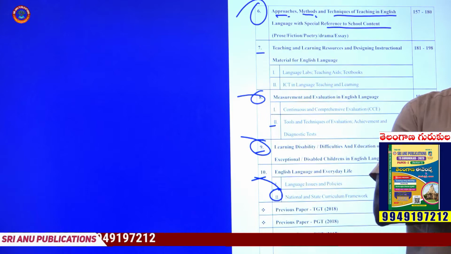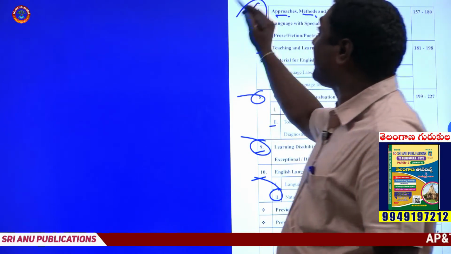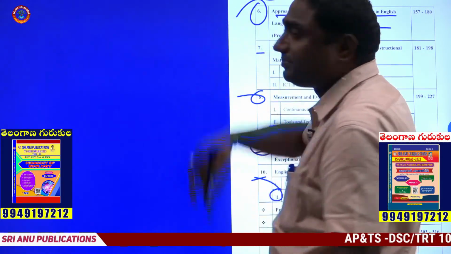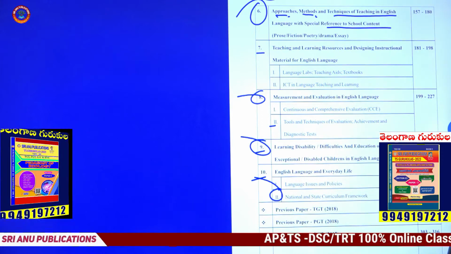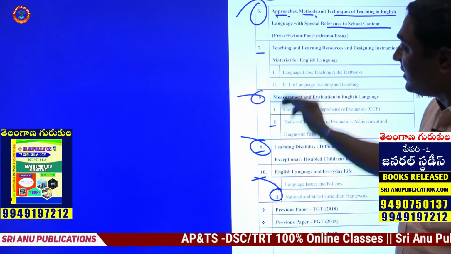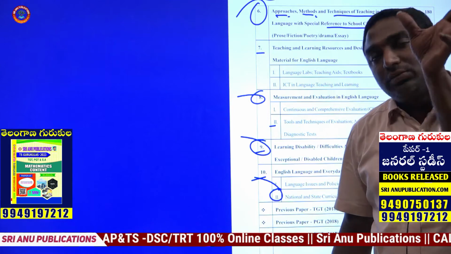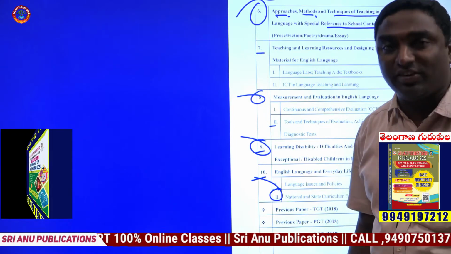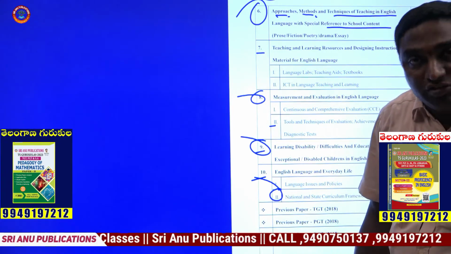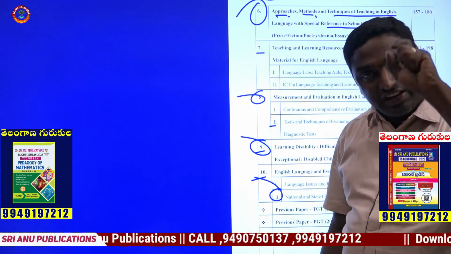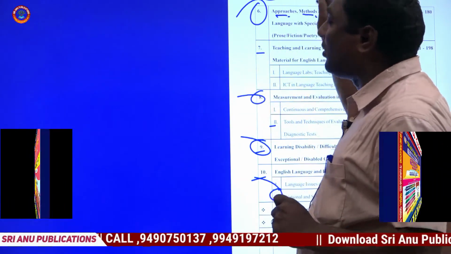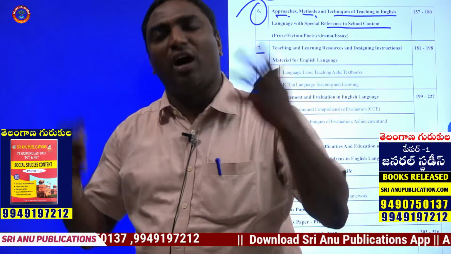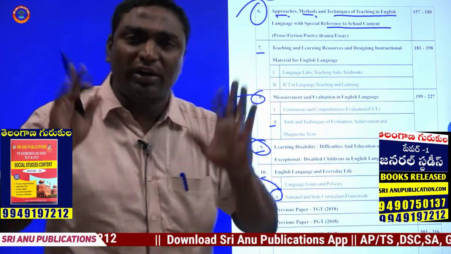So here, students, this entire pedagogy paper contains 100 marks. There are 10 main chapters. We have subdivisions where we need to concentrate on the subdivisions also. How the questioning is, and out of this 100, what is the maximum possibility of securing? Of course, there is no doubt we need to secure 100 out of 100.